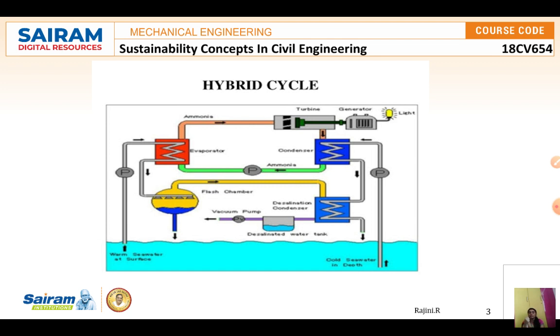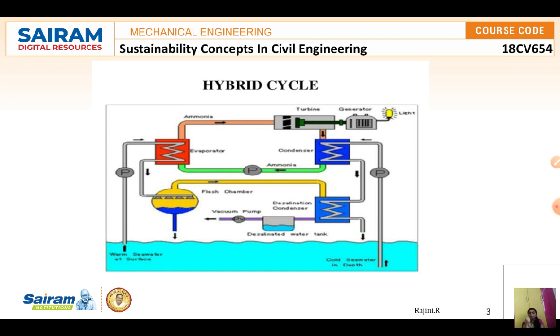What will happen is that the uncondensed steam and the other gases present in the ammonia are going to evaporate through the evaporator. Maybe further it is going to cool by heat transfer, either the liquid ammonia leaving the ammonia condenser, or the cold water, the deep sea cold water.